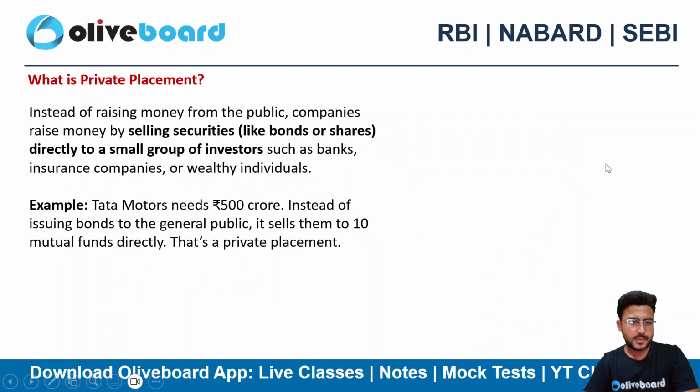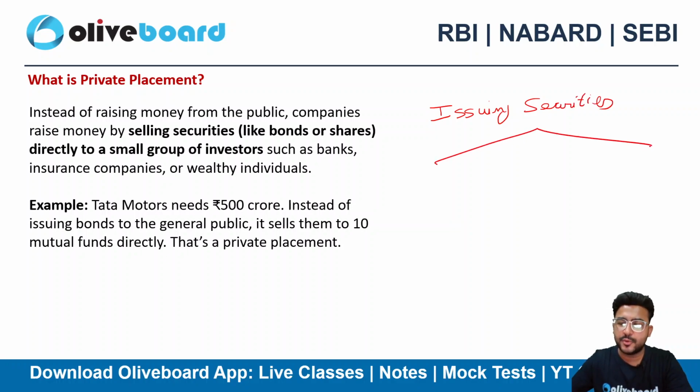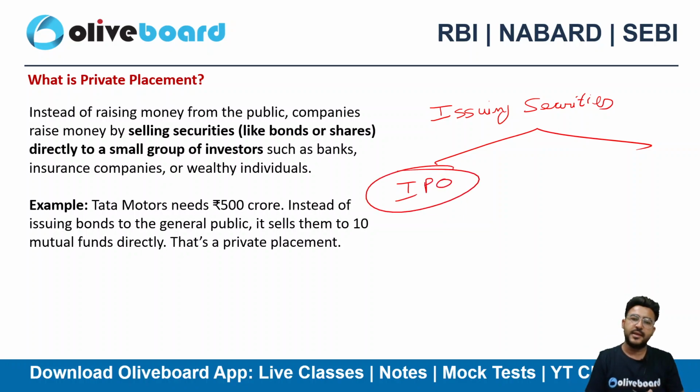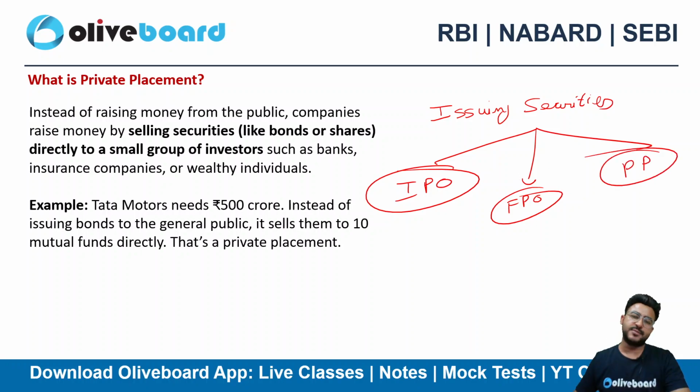Then the term is private placement. When I'm issuing my securities, I can do it in the IPO market, the initial public offering market, or I can do it via an FPO, a further public offer, or I can do it via private placement as well. In an IPO and an FPO, we are offering securities to a large amount of the general public. Anyone can apply in the IPO and the FPO.